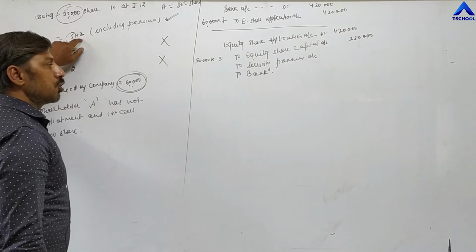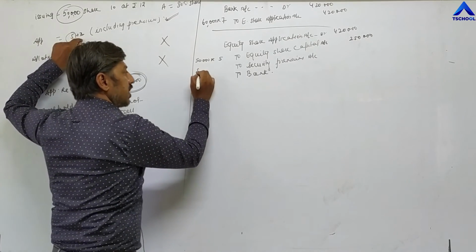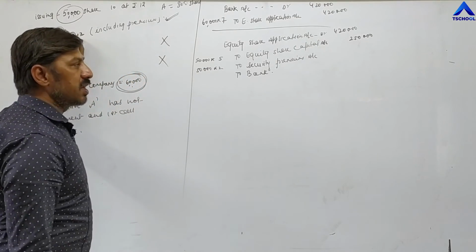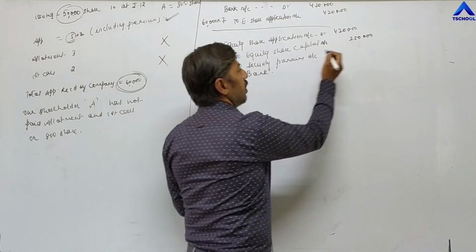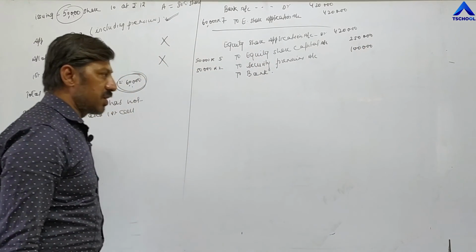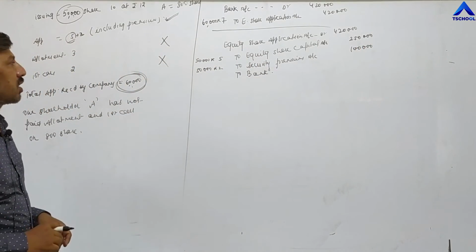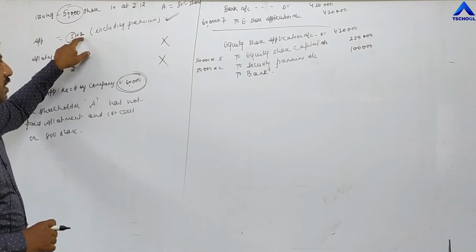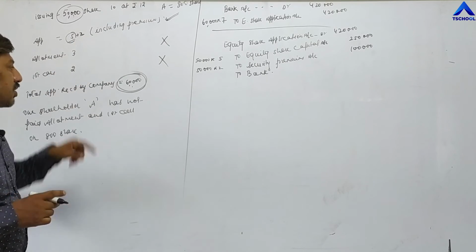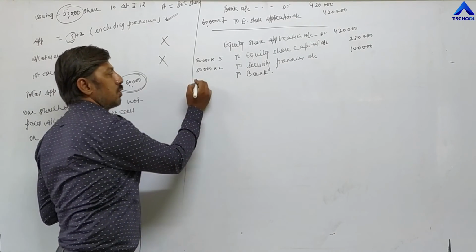And the additional 2 rupees on 50,000 shares will be transferred to the company's security premium account, meaning 1 lakh rupees. The company cannot take the premium of 2 rupees on those shares which are not allotted, and the company has not allotted 10,000 shares.